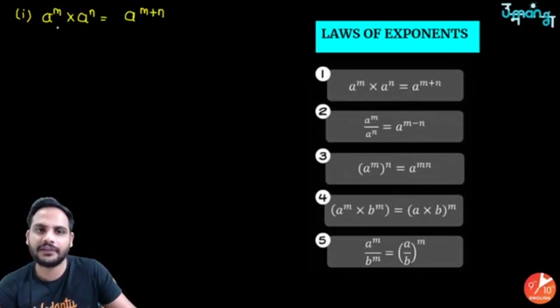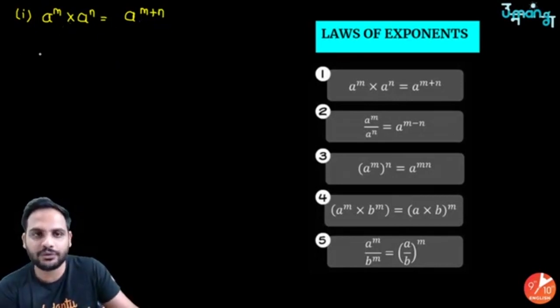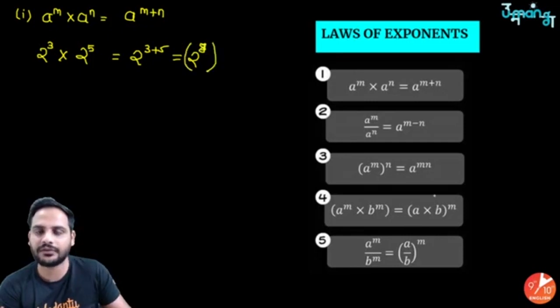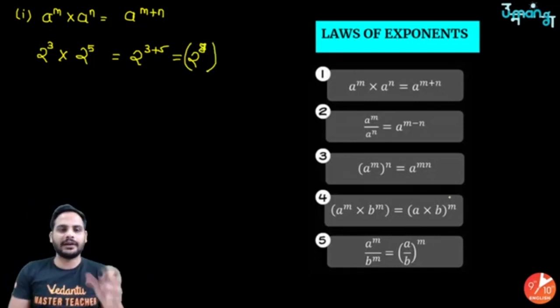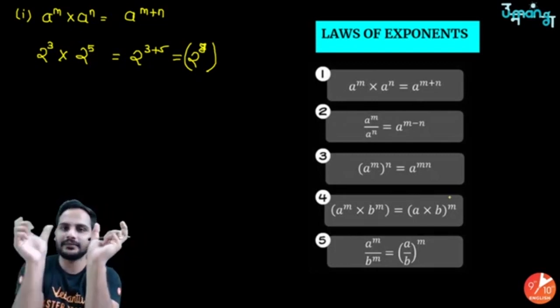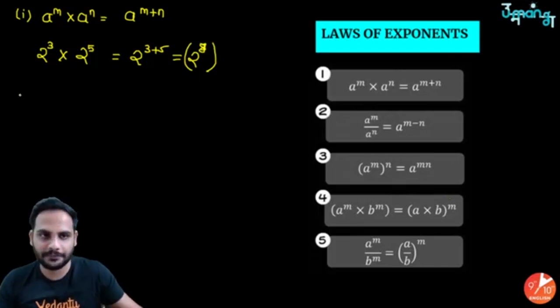So it says if the base is same with different powers, if you are multiplying two exponents with the same base, then the powers will be added. So 2 raised to the power 8 will be your answer over here. Quite understandable, that if I multiply 2 raised to the power 3, 2 multiplied 3 times, with 2 multiplied 5 times, overall you are multiplying 2 eight times.